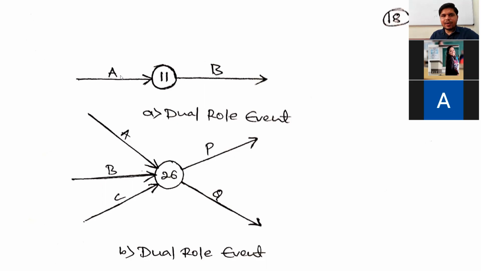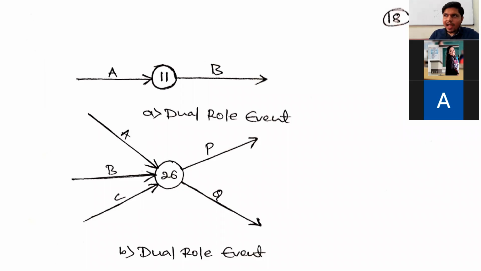The completion of the activity A is indicated by the 11th event, and the same 11th event indicates the starting of the activity B. It means this is a dual role event, acting as both head event and tail event. Tail event is the event which indicates starting of an activity, and head event is the event which indicates completion of an activity.